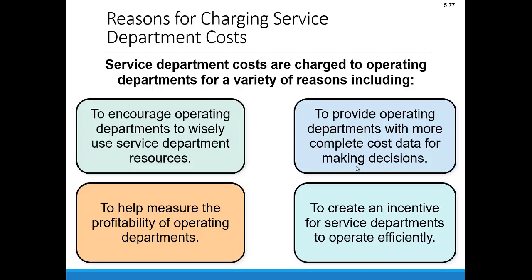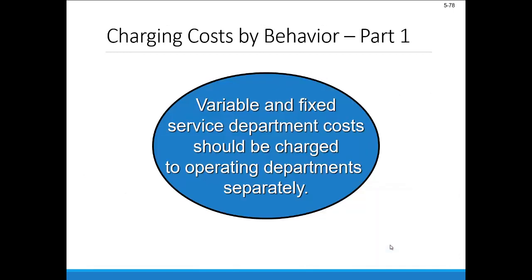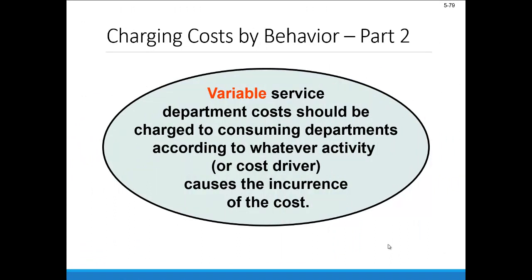And it creates an incentive for service departments to operate efficiently. If we're billing these things back to operating departments, there's going to be more attention on those total costs incurred, and that's going to hopefully encourage some efficiency there in that service department. Now, generally speaking, variable and fixed service department costs should be charged to operating departments separately. Variable costs should be charged to those consuming departments or those operating departments according to whatever activity, aka cost driver, causes the incurrence of that cost, consistent with some of the principles we've discussed earlier this term.